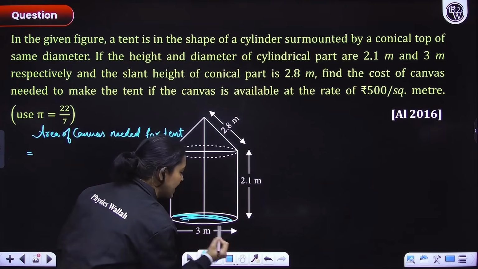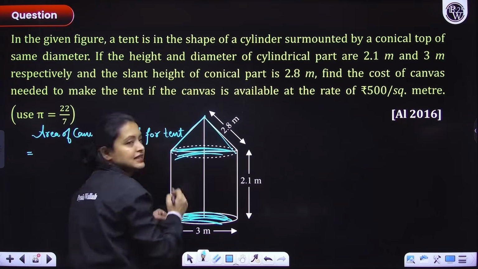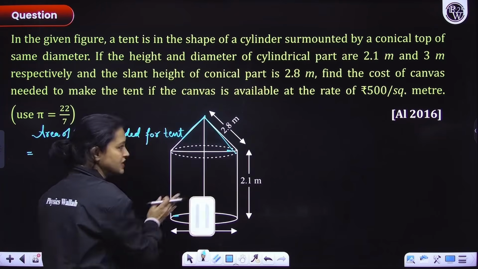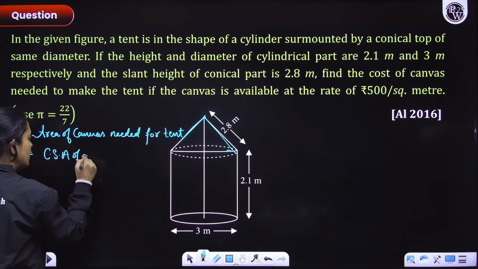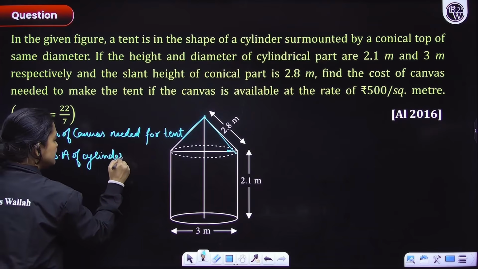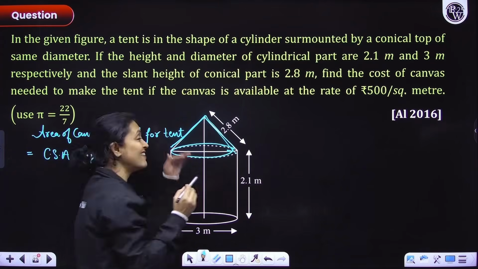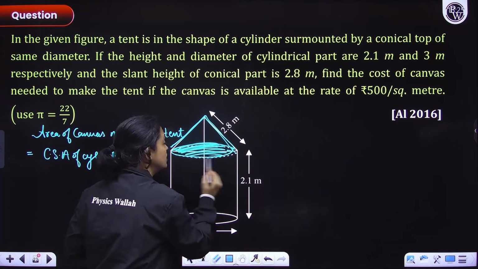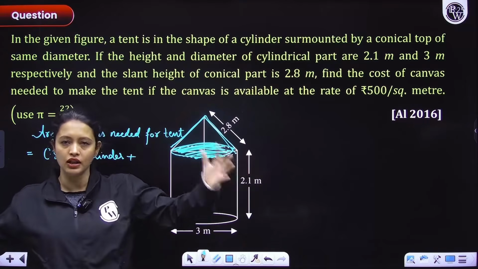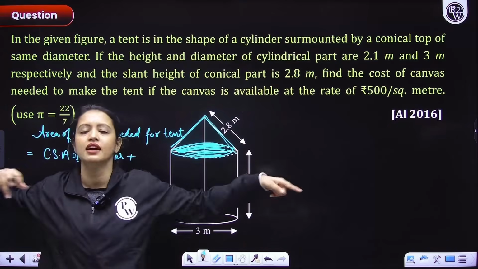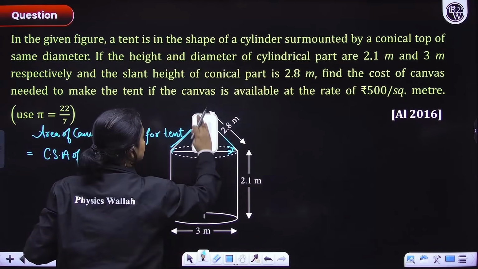Because have you ever seen a tent at the bottom? No, right? Tent is not here because tent is going up like this. So that means curved surface area of the cylinder. Clearly, curved surface area of the cylinder, right? So CSA of cylinder plus what? CSA of this conical part, because again you don't have a canvas here. When you see a tent, you have canvas like this, and then the canvas is going up like this, right? So that's why CSA of the, let me just erase this.